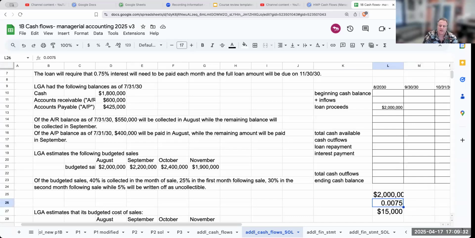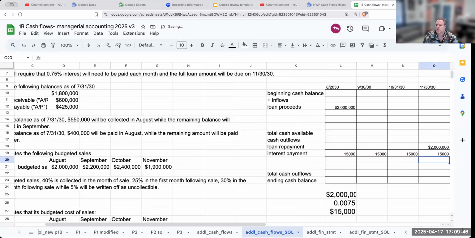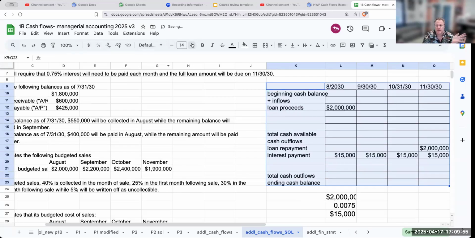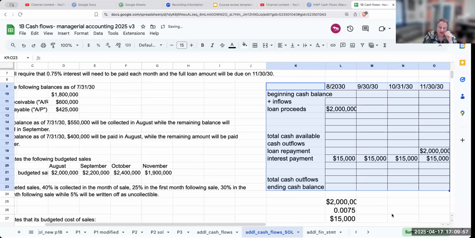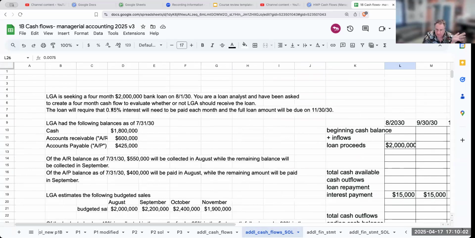Well, 1% is 20,000. This is 3/4 of that amount. So again, for the interest payment, this is going to be 15,000 every single month, right? So if I borrow this 2 million, I'm going to have to pay 0.75. Again, I've graded enough of these exams to see what gives students the most amount of trouble. When I give them a 0.75, it's not 75%, it's a fraction of a percentage.